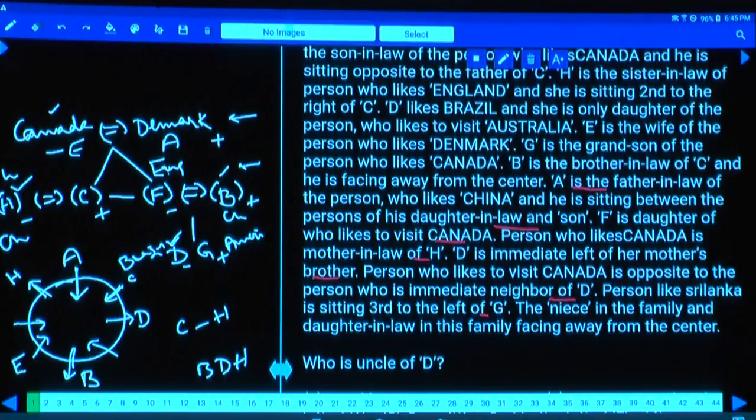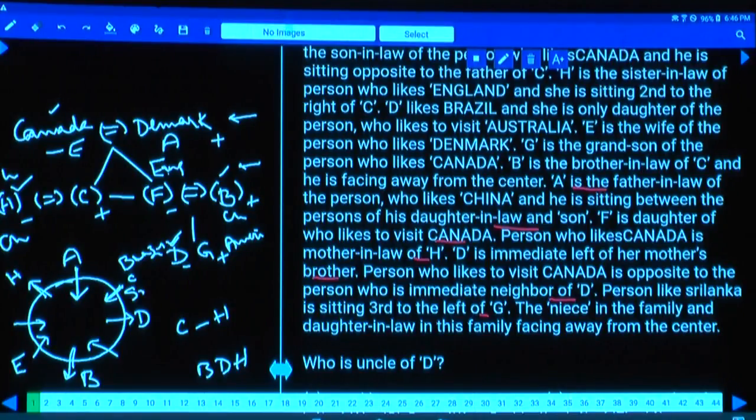And the person who likes Sri Lanka is seated third to the left of G. G is here, isn't it? Now see, third to the left of the person from Sri Lanka, then tell me who is the person from Sri Lanka? Either C or B is from Sri Lanka. But from B, third to the left is not possible. Hence, who is the person from Sri Lanka? Then C is the person from Sri Lanka.